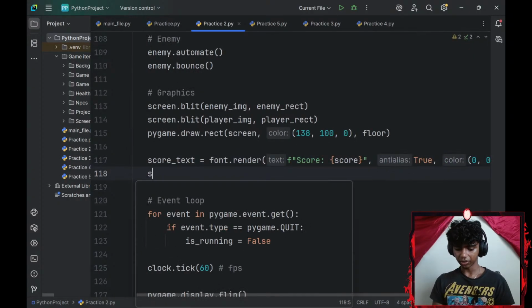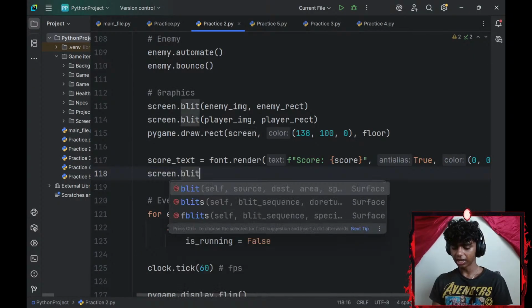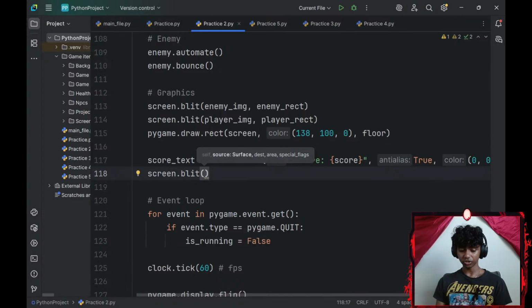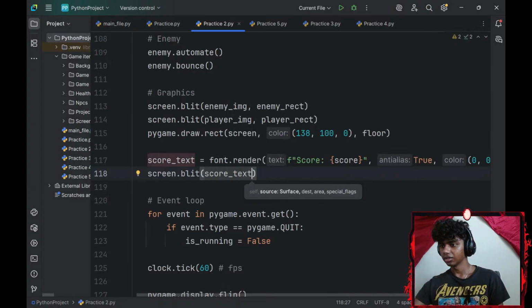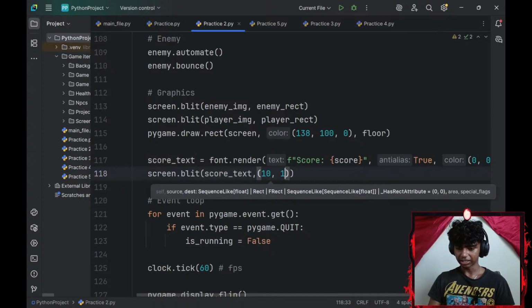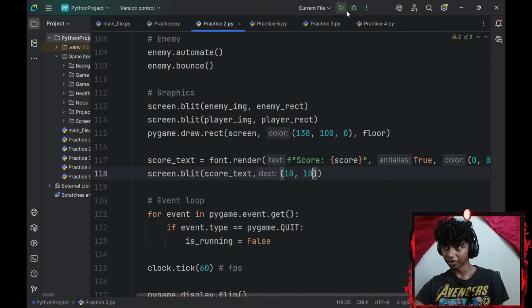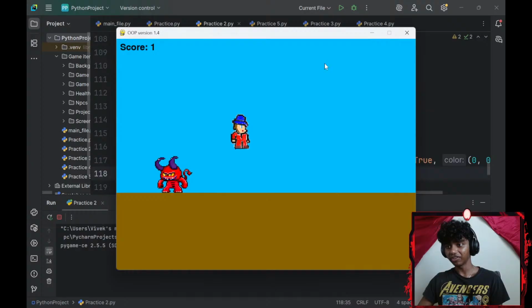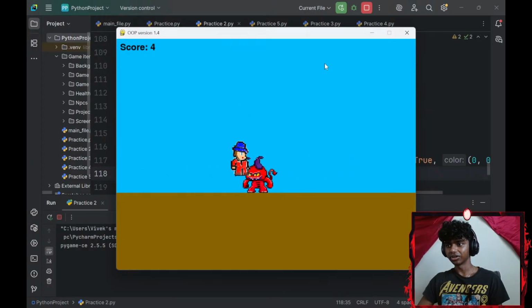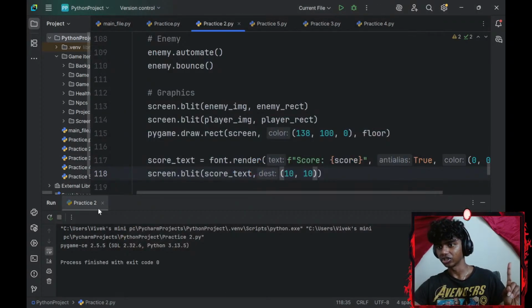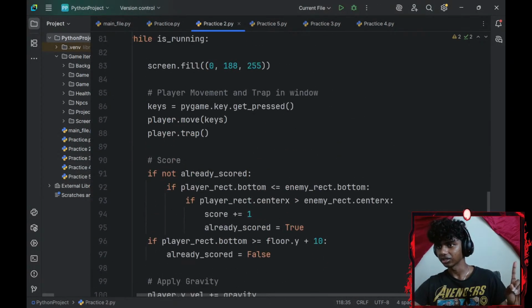Okay, and then let me go with a screen.blit. I will blit my score text to my screen. So score underscore text. And the position is going to be 10, 10. Alright, perfect. Now, if I were to run the command, I have a score variable here, and every time I jump over my NPC, it says I get a score. Nice. And if I collide with my NPC, I didn't add the collision logic yet. So let me go ahead and add a collision logic.